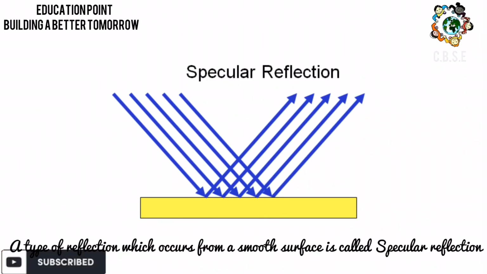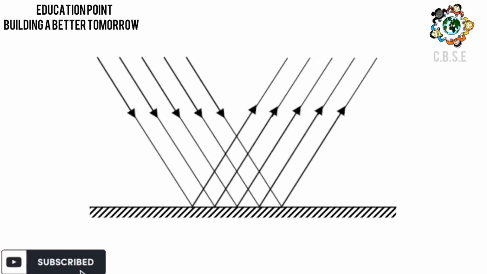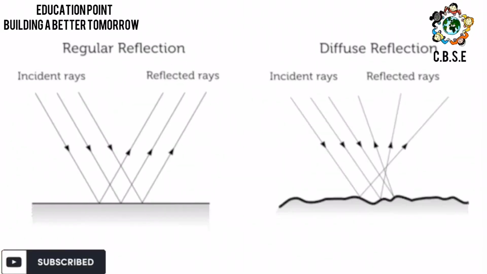Reflection of light from smooth surfaces is called regular reflection. In the case of regular reflection, incident rays as well as reflected rays are parallel to each other.